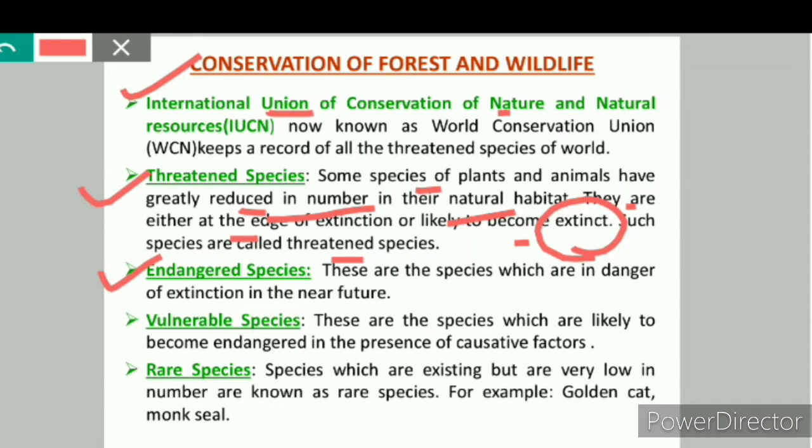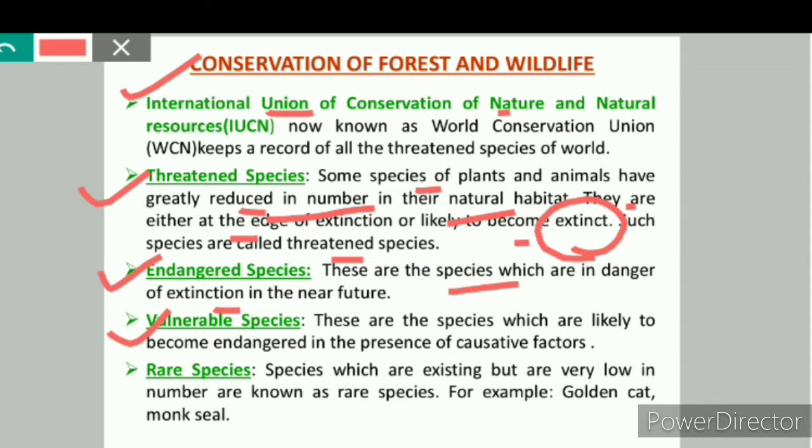Next is endangered species. These are the species which are in danger of extinction in the near future. And if the unfavorable factors for these are allowed to continue, they will become extinct. For example, Asiatic lion, blue whale, etc.